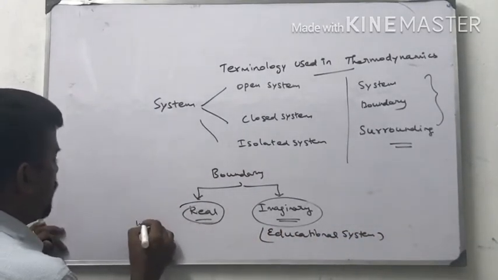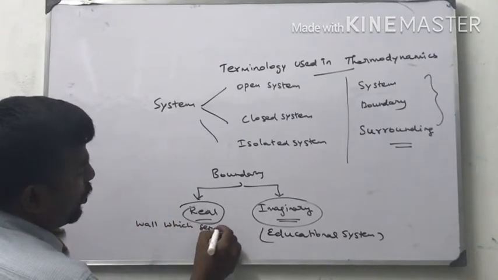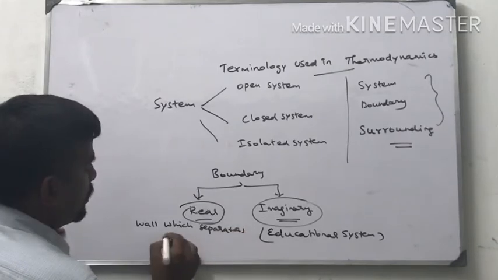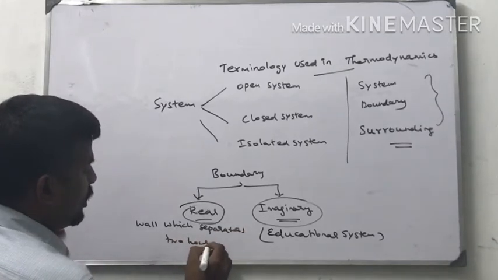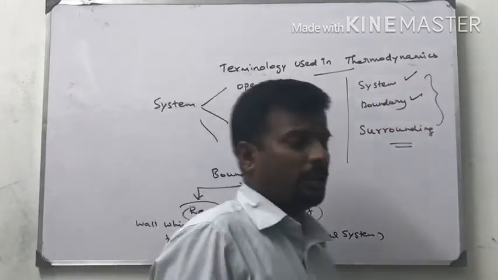The real boundary is a wall which separates the two houses, separates the two boundaries. So system I have explained, boundary explained.